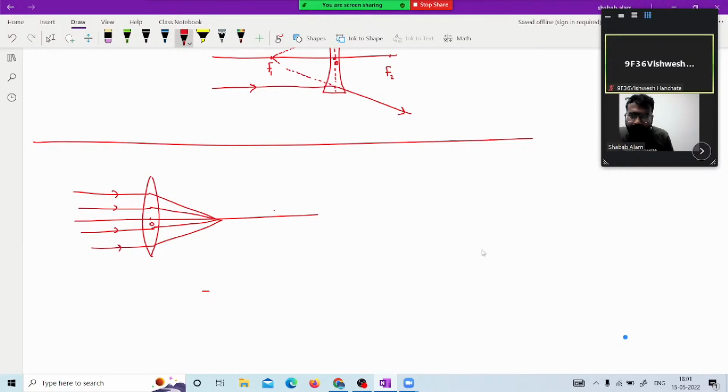Always remember one thing: the farther a ray is from the principal axis, the more divergence it will show. The ray nearby to the principal axis will have less divergence. Always remember this as well. So this is the focus point, and here the concentration is there. This is one pattern. For the same, if I talk about the concave lens,